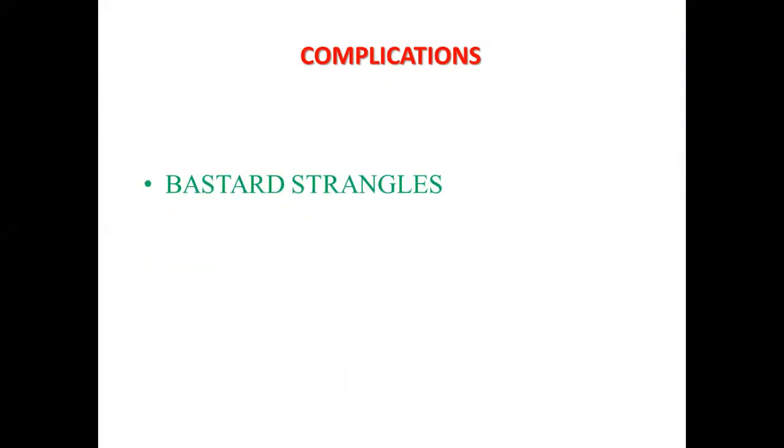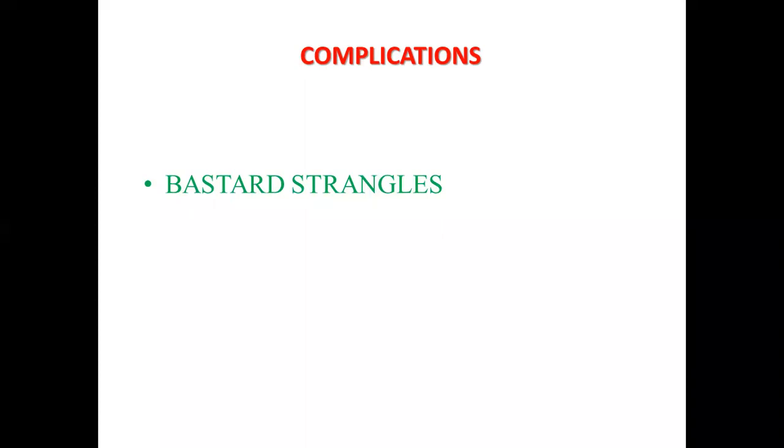Now, sometimes in chronic form or during recovery also, some complications occur in the process, and these are very important for discussion. The first complication is bastard strangles. As I was telling, this is the disseminated form of strangles. When the bacteria disseminate to different body organs, any visceral organs, even the brain, and any lymph nodes of the body, and all of them are affected, it causes immediate death, and it is a very severe condition called bastard strangles.